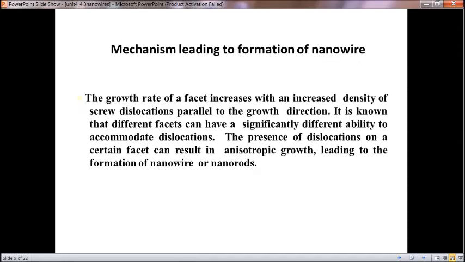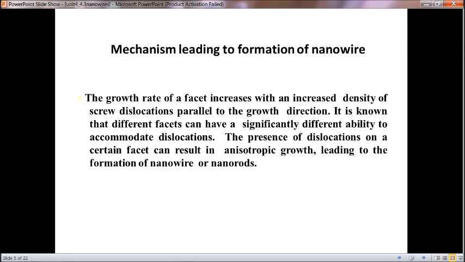Then the mechanism leading to formation of nanowire is that the growth rate of a phase Z increases with an increased density of screw dislocations parallel to the growth direction. Because the tubular structures have a lengthy but flattened end, the growth rate of phase Z increases with increased density of screw dislocations.